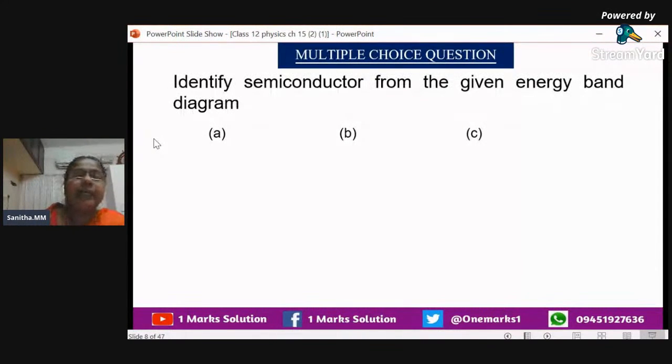That is energy band. Identify the semiconductor from the given energy band diagram. I could say one sentence for energy band. What is an energy band? You should know that, because on the basis of the energy band only, in this chapter, we are dividing substances into three again: conductors, semiconductors, and insulators.